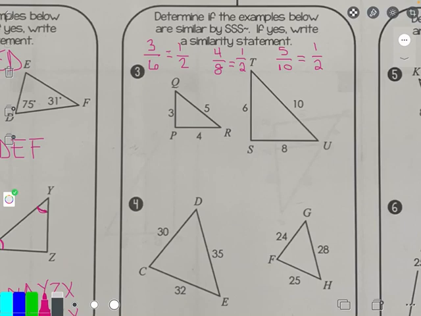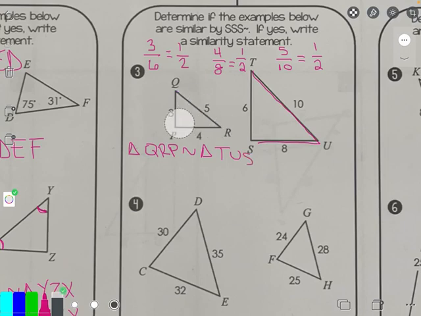So since all my fractions came out to 1/2, I do have similar triangles, so I can say triangle QRP, why not, is similar to. Notice QR was my longest side, and then I turned and went over my medium side. So I have to do that pattern. Go down my longest side and go over on my medium. So in this case, it has to be TUS.